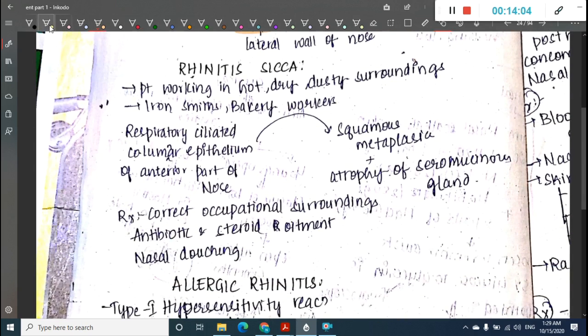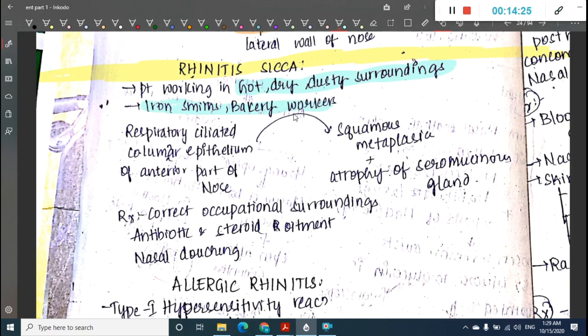Then the next disorder is called rhinitis sicca. This occurs in patients working in hot, dry, dusty surroundings, mainly ironsmiths and bakery workers.